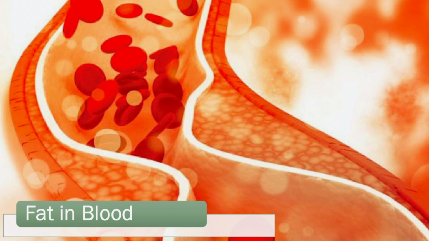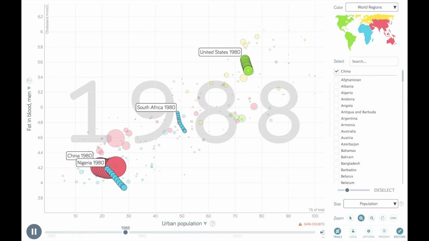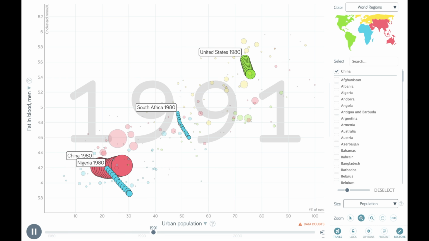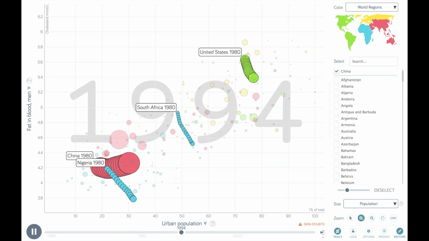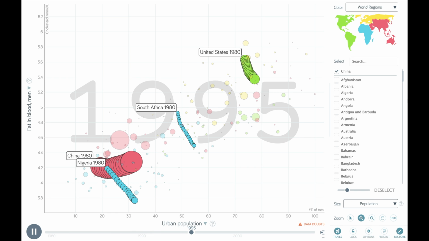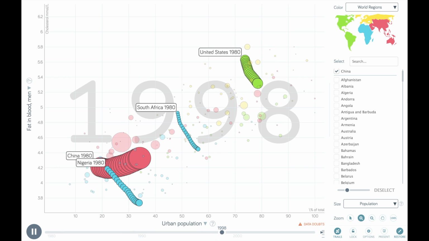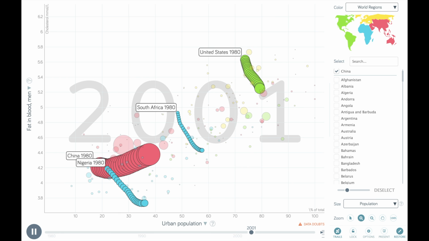As we see in this graph, there is also a strong positive correlation between urbanization rates and the fat in blood for both men and women. High levels of fat in blood is a result of an overnourished diet and limited exercise due to urbanization. As people move from more rural to urban areas, the exercise from harvesting is traded in for taking a bus to purchase ready-to-eat food. Space for outdoor recreational activities also decreases due to increased population density, heavy traffic, and poor air quality.